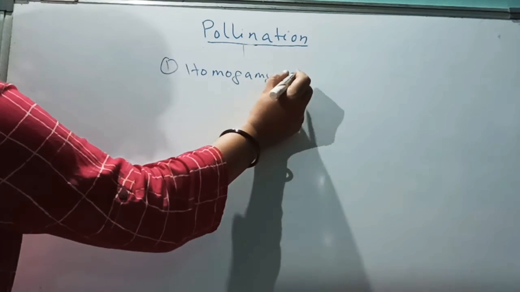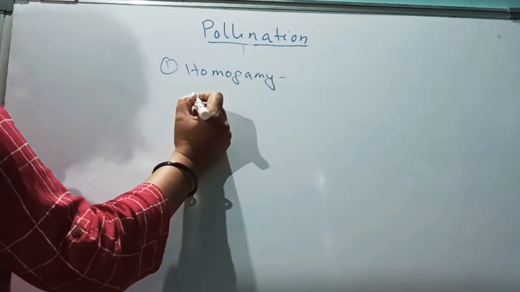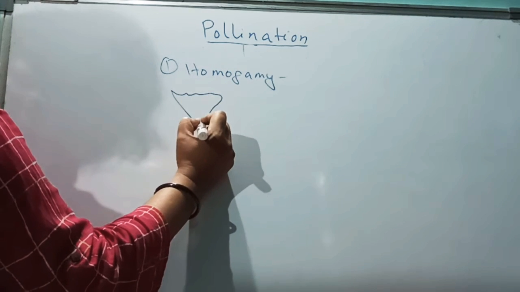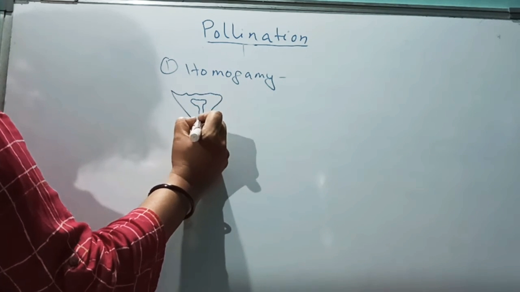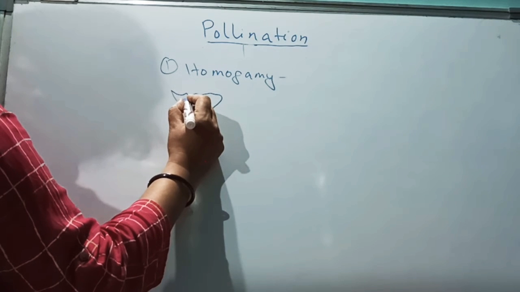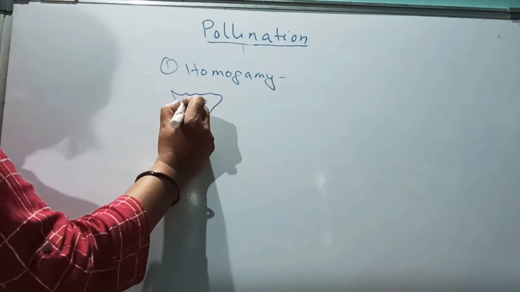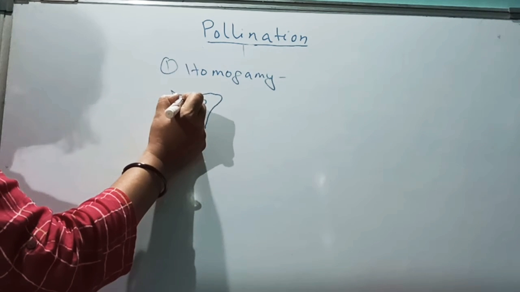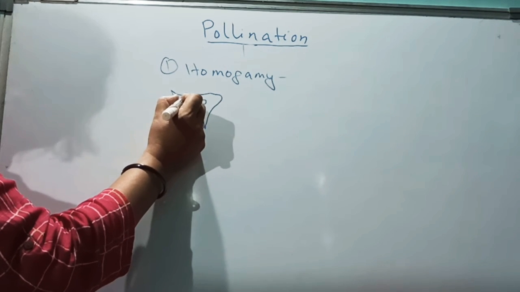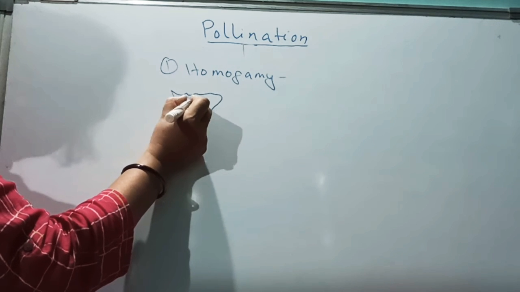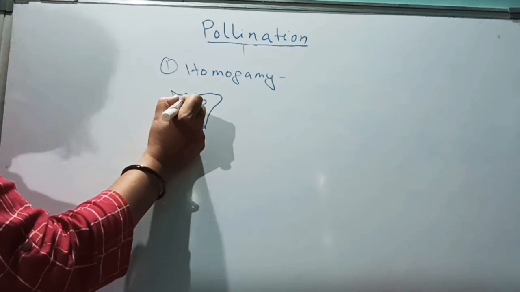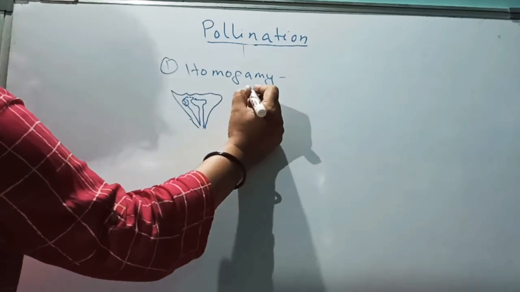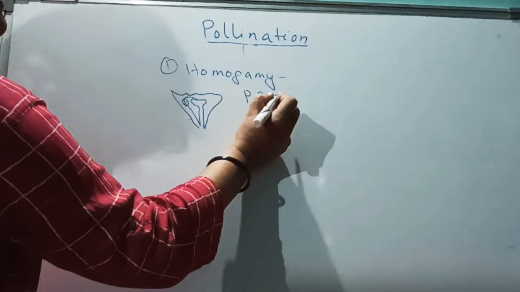Now the first one is called homogamy. In a bisexual flower, if its stigma and its stamen or anther or pollen grain mature at the same time, then it is bound to be self-pollinated. Both are mature, so its own pollen grain can migrate to its own stigma. So that is called homogamy. Example of homogamy is P.